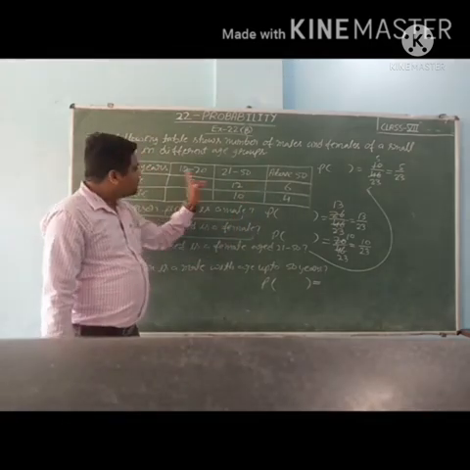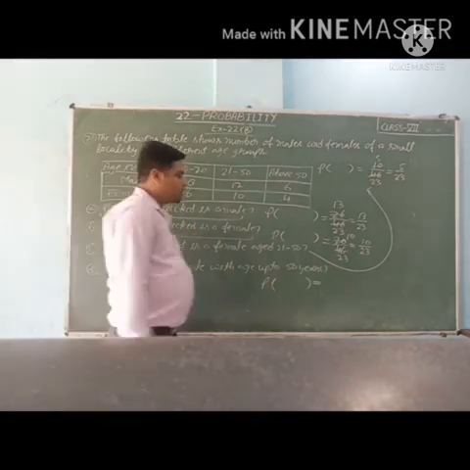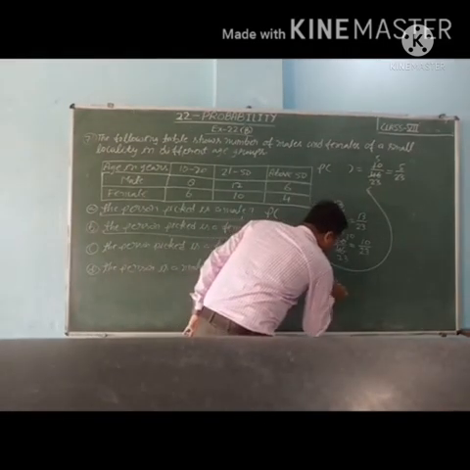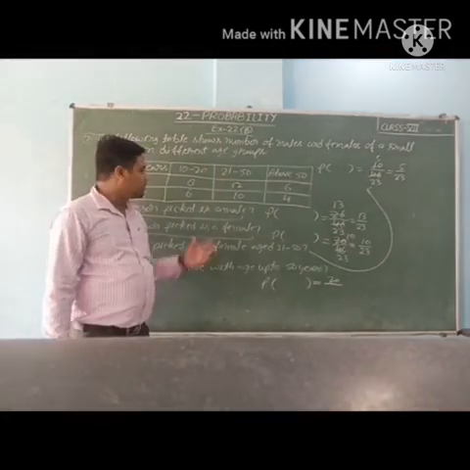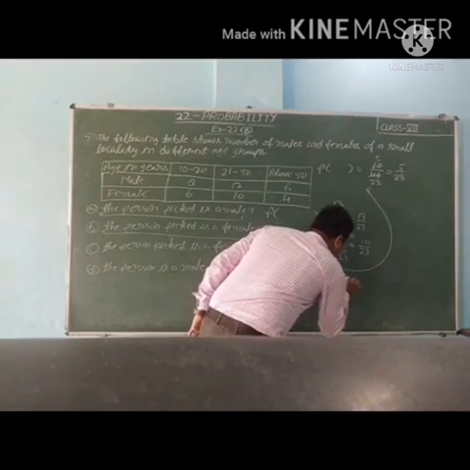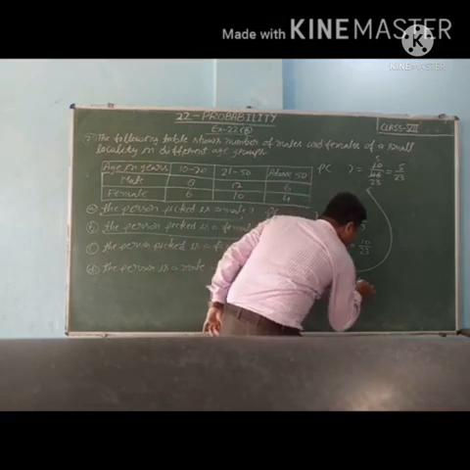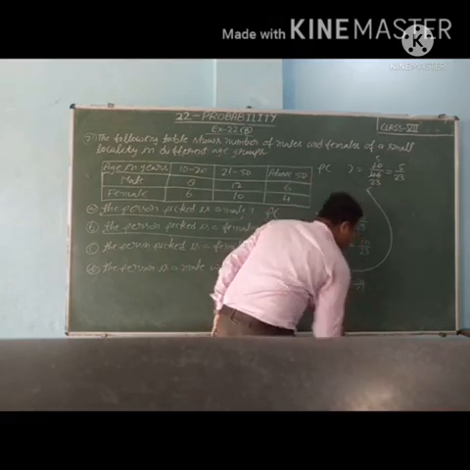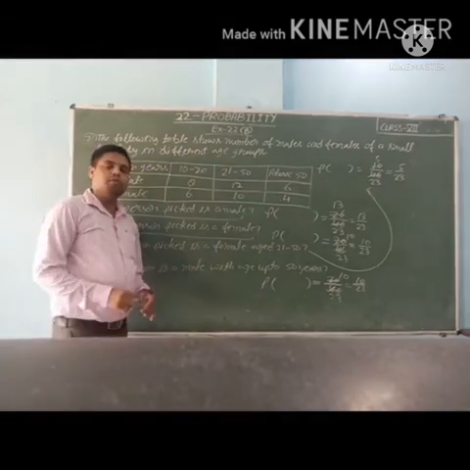So 8 plus 12, 20, are the number of favorable outcomes. So 20 upon total number of outcomes 46, because they all are 46. So 2 10s are 20, 2 2s are 4, 2 3s are 6. So 10 upon 23 is the probability of getting a person who is a male with age up to 50 years.